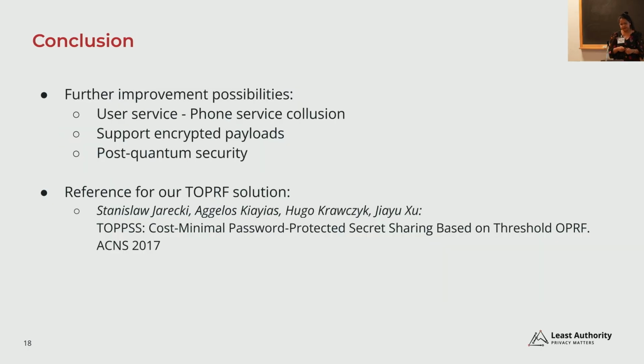Yeah, this is the last slide, so I want to mention that there are some further improvements that we would like to get here. As I mentioned, if the user service and the phone service collude, then they have all the information to break unlinkability. So that kind of corruption is not handled in the current solution. It would be nice if it's possible to get.